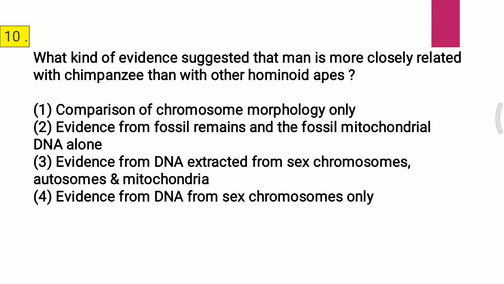Third, evidence from DNA extracted from sex chromosome, autosomes, and mitochondria. Fourth, evidence from DNA from sex chromosome only. The correct answer is the third one, that is evidence from DNA extracted from sex chromosome, autosomes and mitochondria.